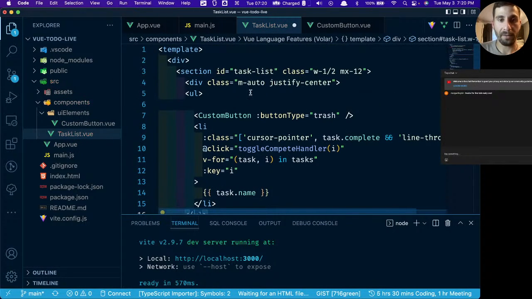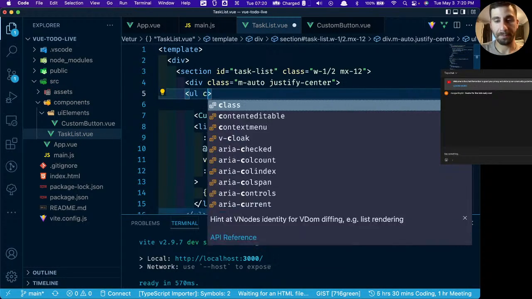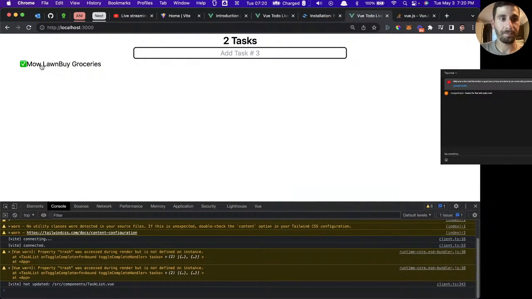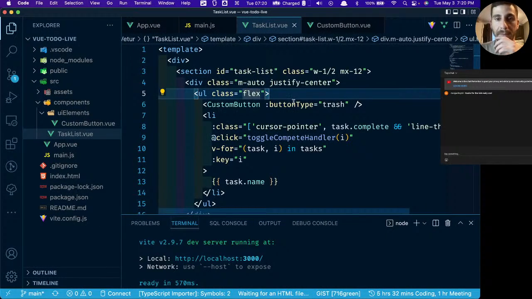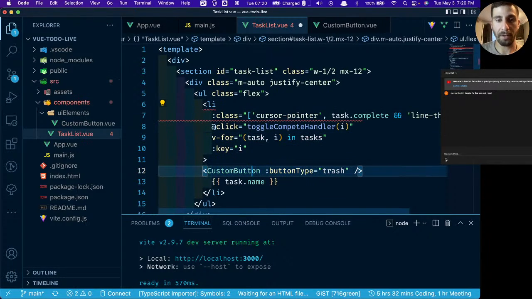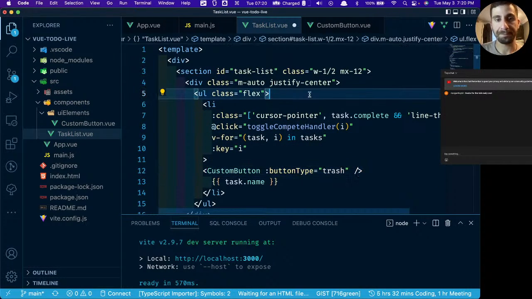And now we can give it a flex. And it won't throw off our... Am I missing something here? Ah, I see what I'm doing. We don't want this custom button up there. We want it right there.